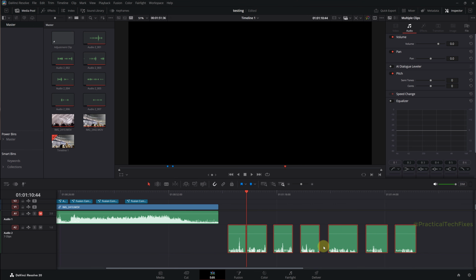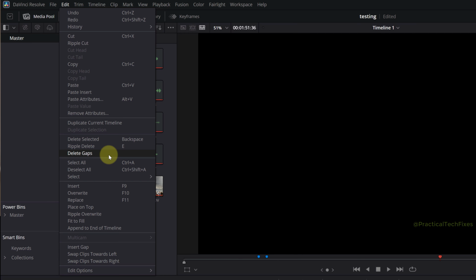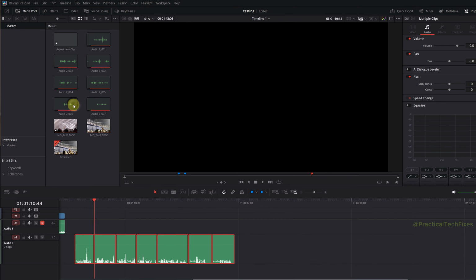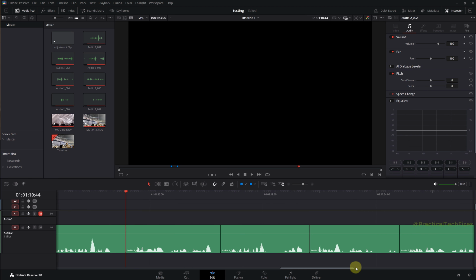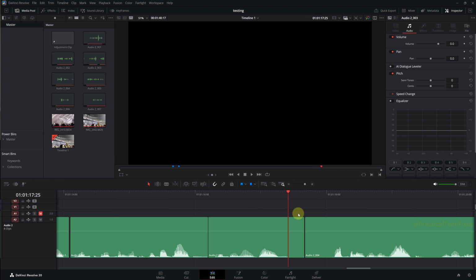After selecting all of your audio clips in the edit page, then selecting the edit menu and then selecting delete gaps, for some crazy reason DaVinci Resolve leaves a very tiny gap between some clips, which is also not consistent. In addition, if you ripple trim at the end of an audio clip and similarly at the beginning of an audio clip, there is a random chance that DaVinci Resolve would increase or create a gap between the two audio clips. I've been looking for a solution to this problem for a very long time, and luckily enough,